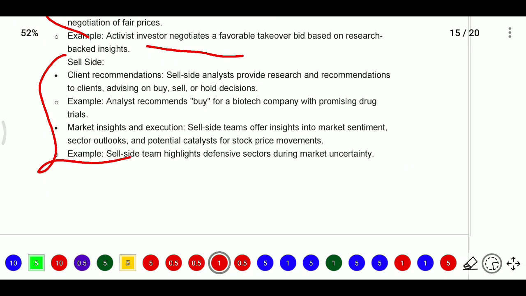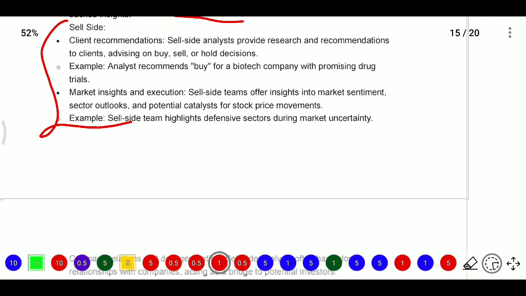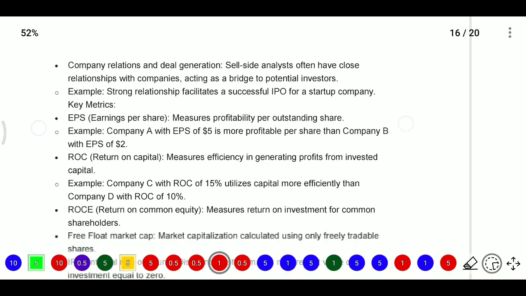And market insights and execution. Sell side teams offer insight into market sentiment, sector outlooks, and potential catalysts for stock price movement. For example, a sell side team highlights defensive sectors during market uncertainty.